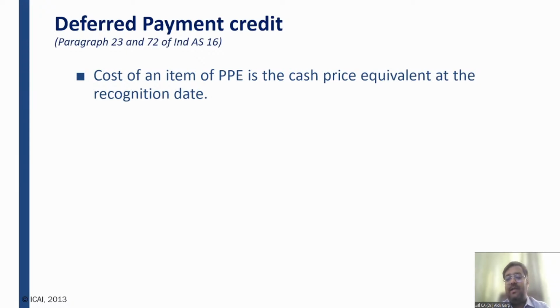So friends, what does it mean? It means when I'm going to purchase this machinery right away, the cost is 1 lakh rupees only. The real price of the machine is 1 lakh. But since I am deferring a payment, he is charging an extra amount from me, and that extra amount is not the real cost of the machinery. The extra amount is finance cost.